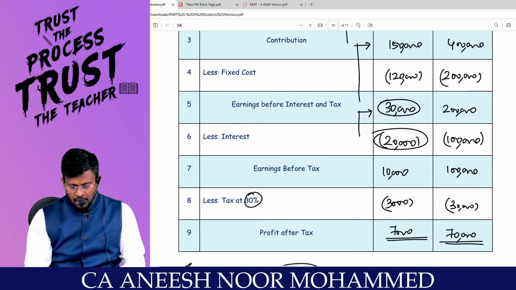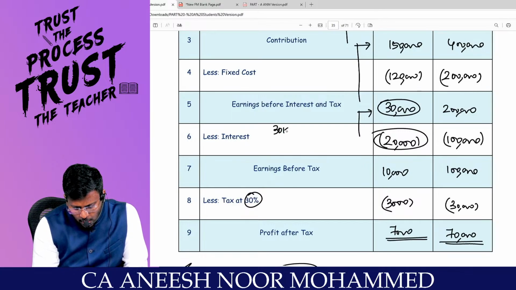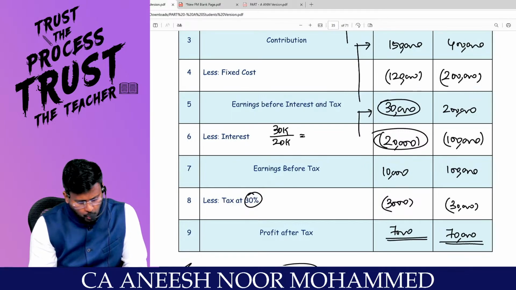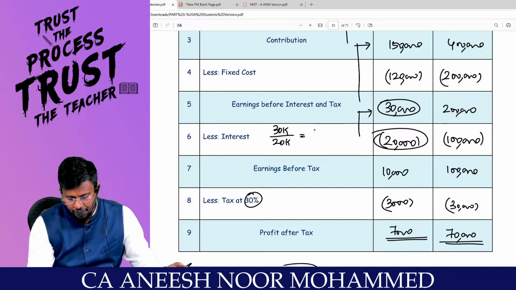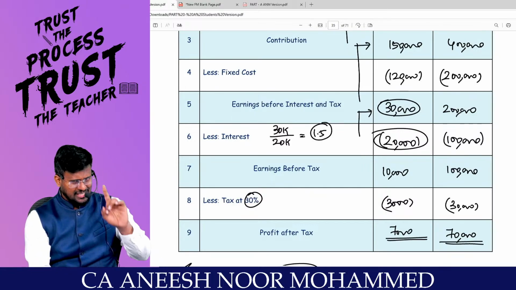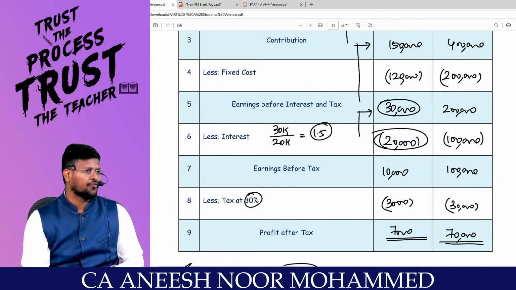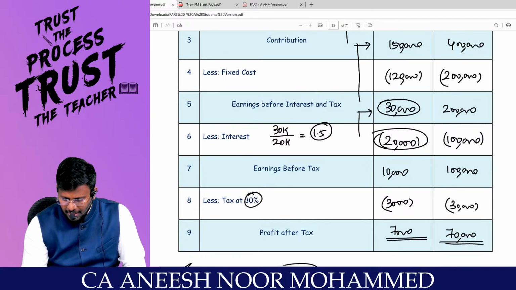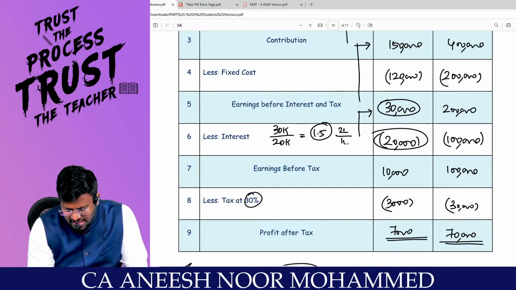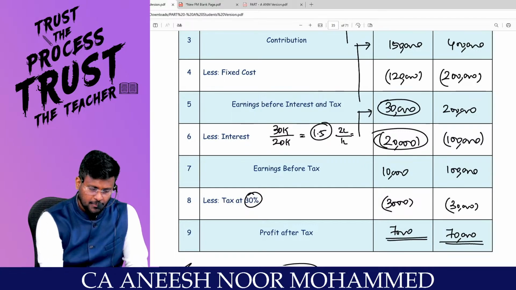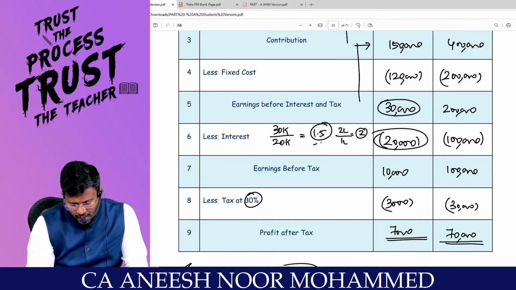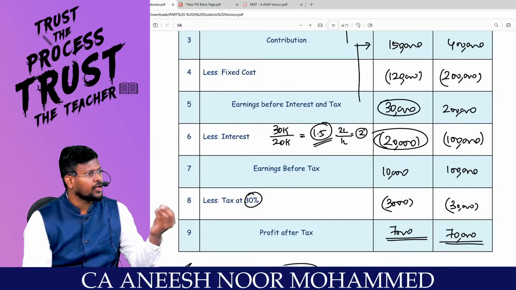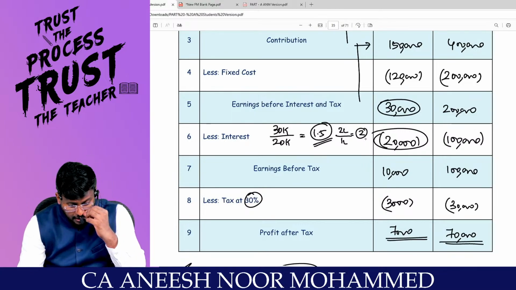Correct, sir? So, 30,000 divided by 20,000 means how much? 1.5. That means if my interest is 1 rupee, my company is earning 1.5 rupees. But here, 2 lakhs divided by 1 lakh, the second company. 2 by 1 comes to 2. So the first company is earning only 1.5 rupees, but my second company is earning 2 rupees.